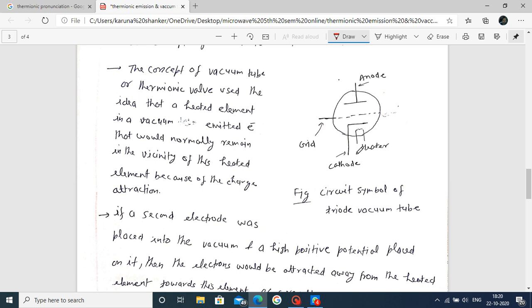First we focus on the working. When the filament is heated by the heater, the cathode is heated.